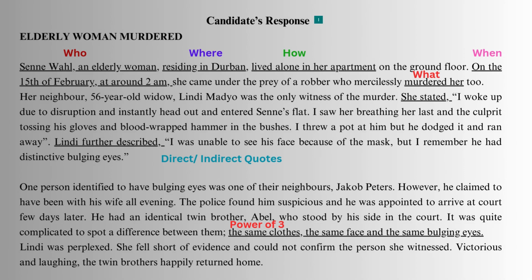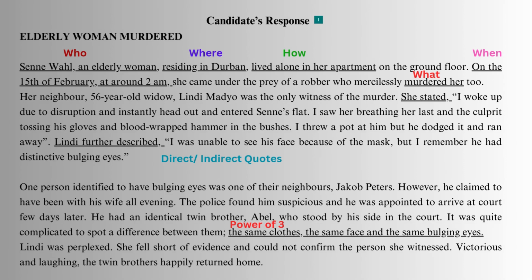15th of February at around 2 a.m. So, in the first paragraph of your news report, you are answering WH questions. Then it is written, what happened? Murdered, means she was murdered. And then it is stated, she stated, I woke up due to disruption, means somebody else says.